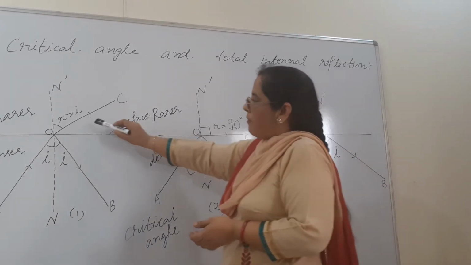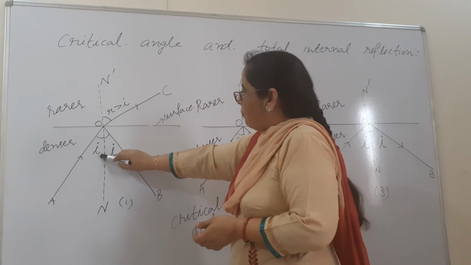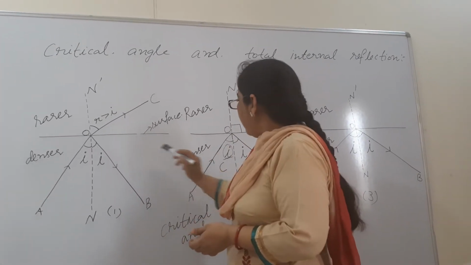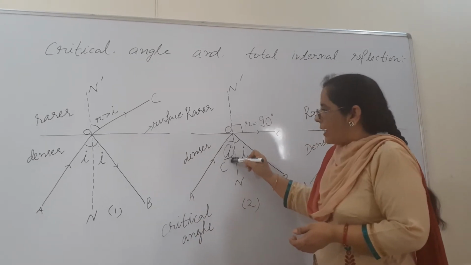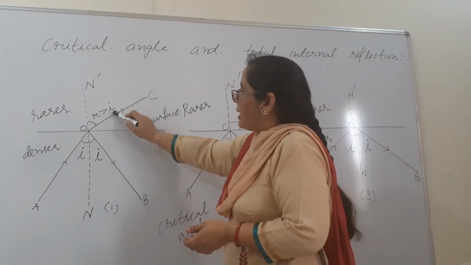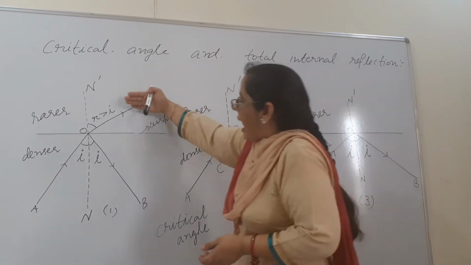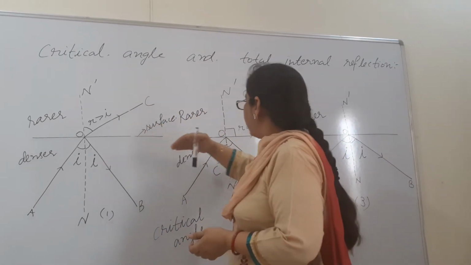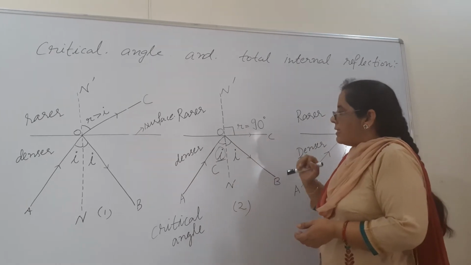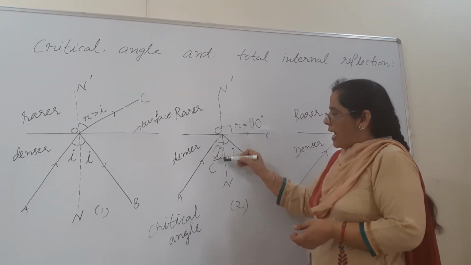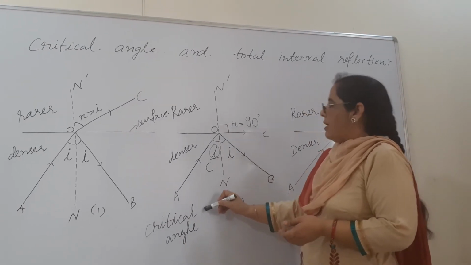Now in the first diagram beta, angle i was a little bit smaller than in the second diagram. When we increase the angle of incidence in the second diagram, surely r also has to increase. And when it increases, it means that the ray has to lie on the surface, as we have shown in the second diagram. So in that case, that angle of incidence will be called the critical angle.